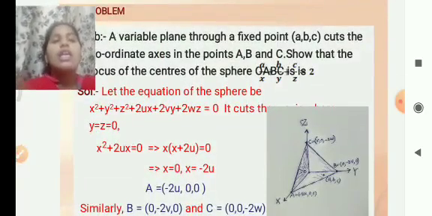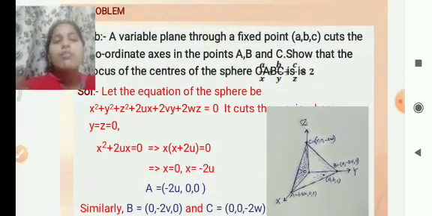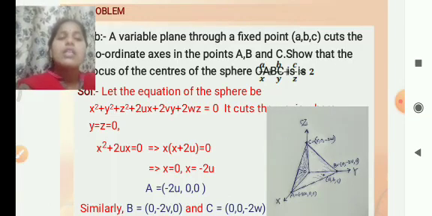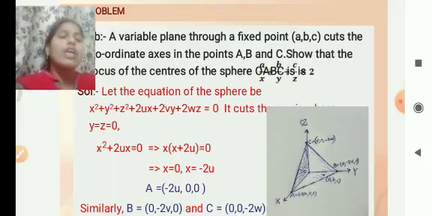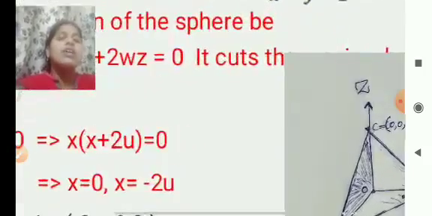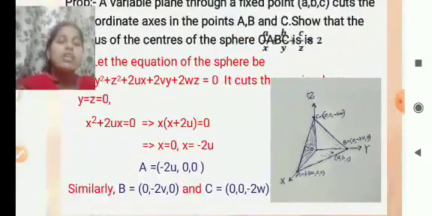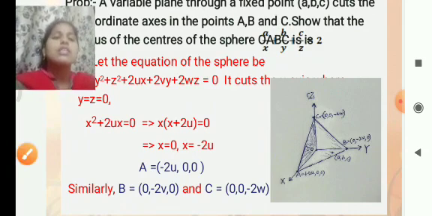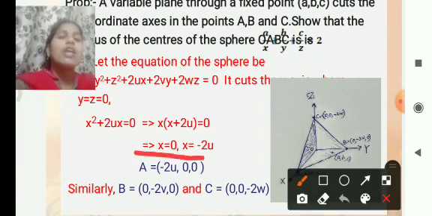Let the equation of the sphere be x squared plus y squared plus z squared plus 2ux plus 2vy plus 2wz is equal to 0. It cuts the x axis where y equals z equals 0. We get x squared plus 2ux is equal to 0, so x into (x plus 2u) is equal to 0, whereas x is equal to 0 and x is equal to minus 2u.